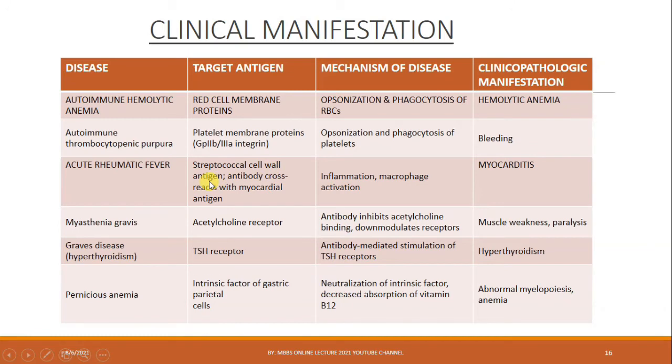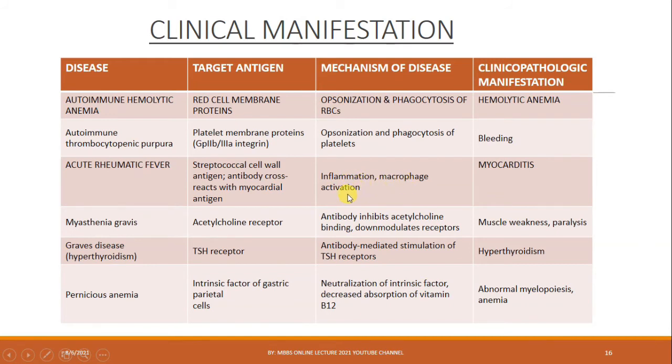We have discussed rheumatic fever, in which the streptococcal cell wall antigen and the myocardial antigen have the same epitope. Therefore, antibodies cross-react with each other, causing damage to heart valves. Mechanism: inflammation, macrophage activation, causes myocarditis, inflammation in the heart.